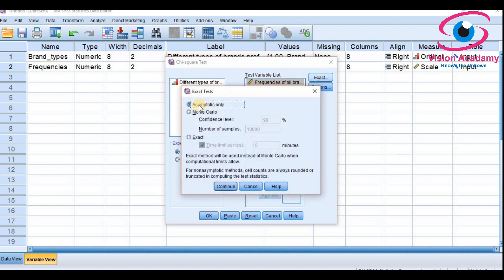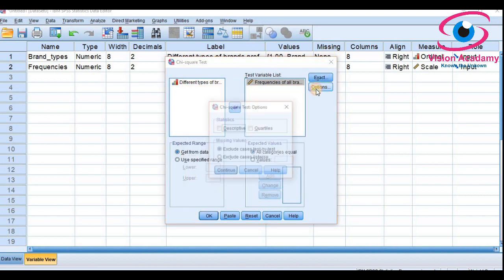In Exact, I prefer asymptotic only. You can also go for Monte Carlo, where you will have to give a confidence interval and sample size. We have 1000 sample size in this case. I will go for asymptotic. Click Continue, and in Options, if you want descriptive statistics, you can select that; otherwise do not. And one more thing, very importantly, if you have expected values for the observed frequency in each case, you have to go for Values here and add all the values.